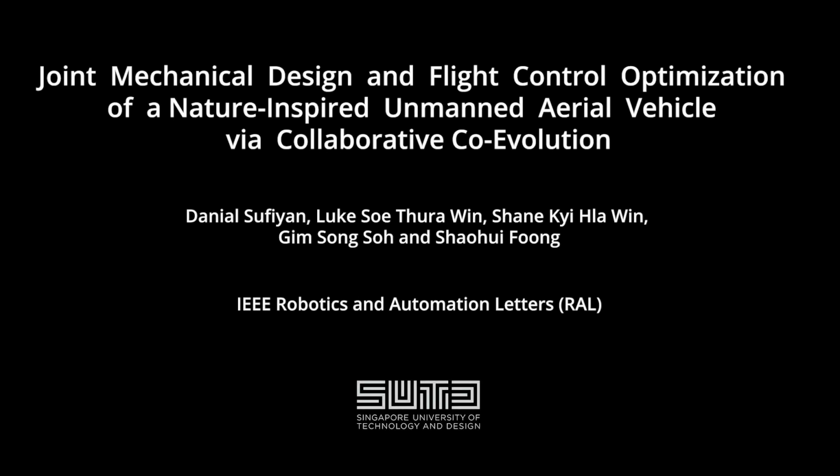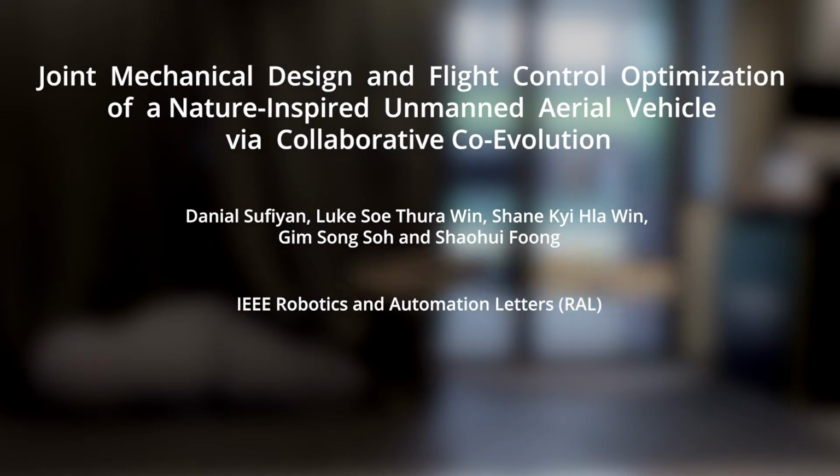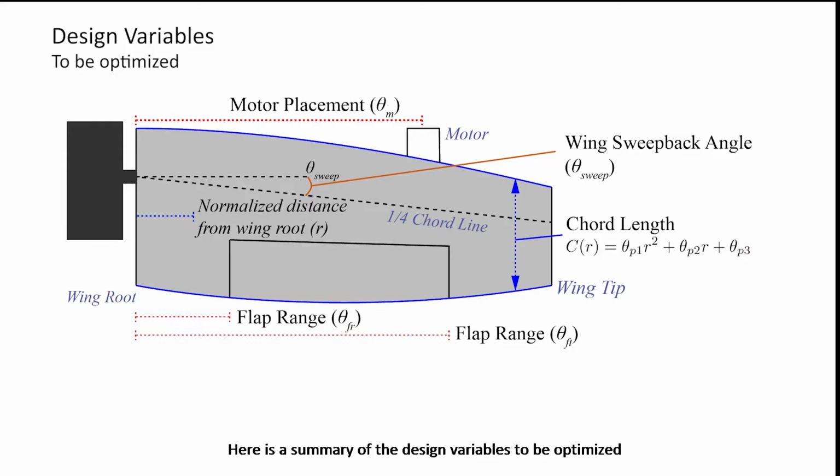In this video, we present the design and control optimization for a nature-inspired UAV via collaborative co-evolution. Here is a summary of the design variables to be optimized. Control is achieved by actuating the flaps in a cyclic manner.